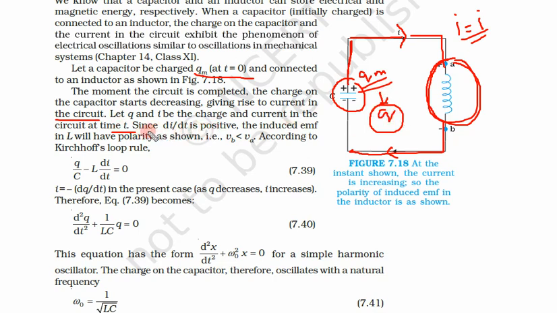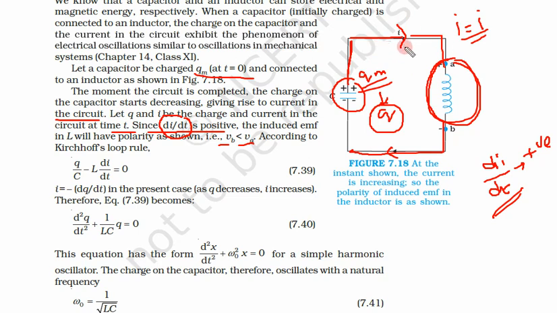Since di by dt is positive, what is the meaning of di by dt being positive? It means the current is increasing in the circuit, because the capacitor is discharging and the current in the circuit is increasing. So this quantity is positive. The induced EMF in L will have the polarity as shown, that is VB less than VA.